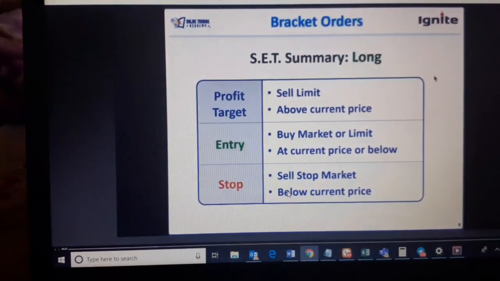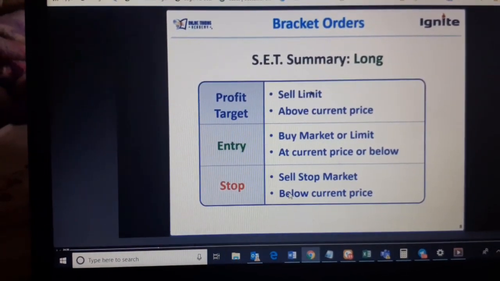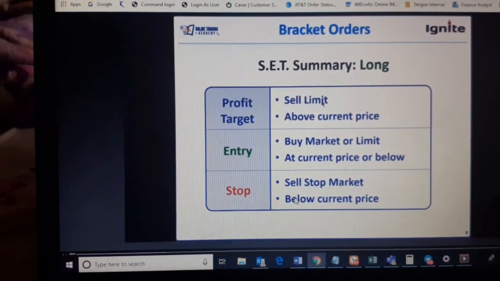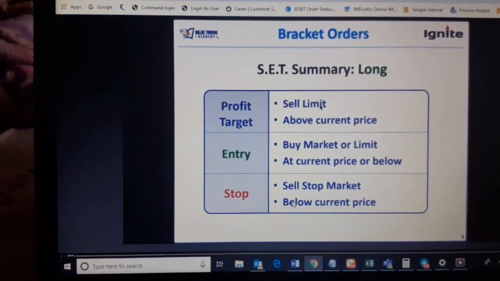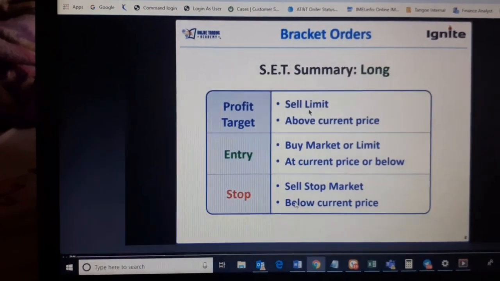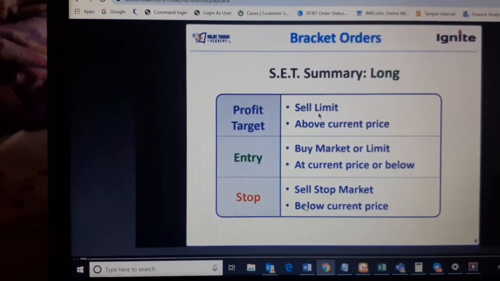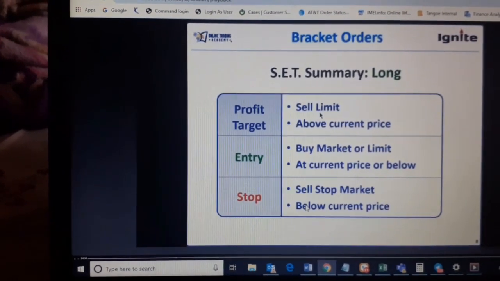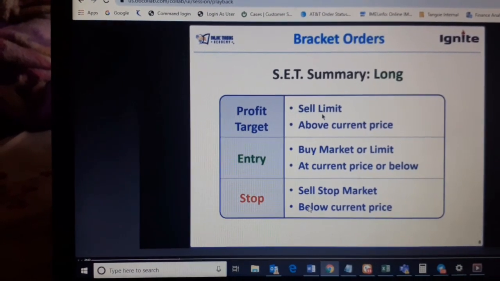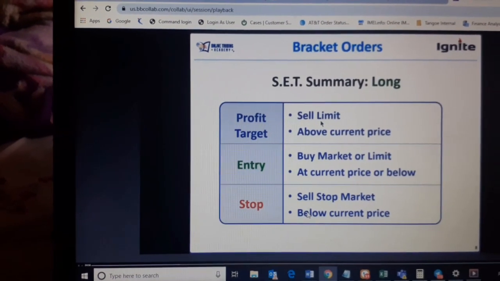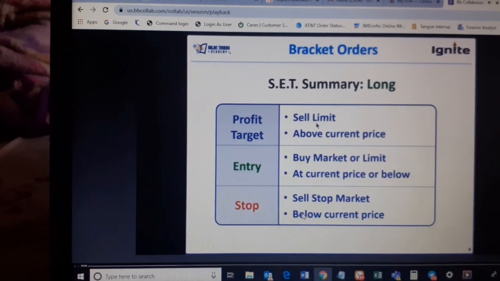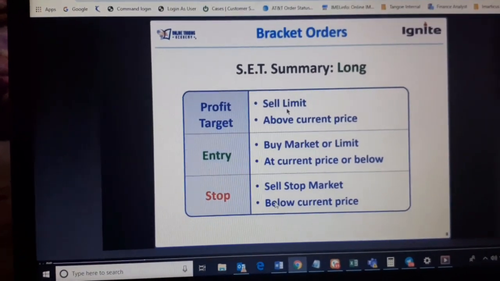What is the target order over here? It's a limit order. In a bracket order it will be limit. I'll cover the trailing stop loss part after the break. First understand the content, or the things that you should know for your bracket orders.